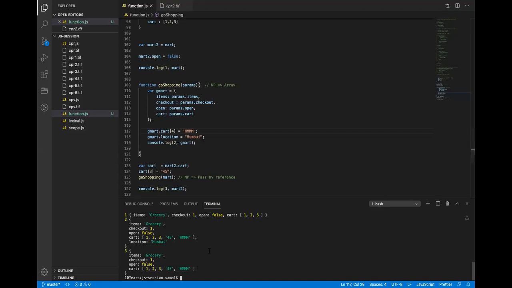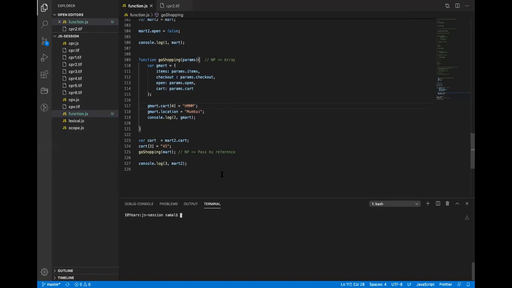This frustrates a lot of developers because they don't understand what is really happening. This is the reason: it is always pass by reference.